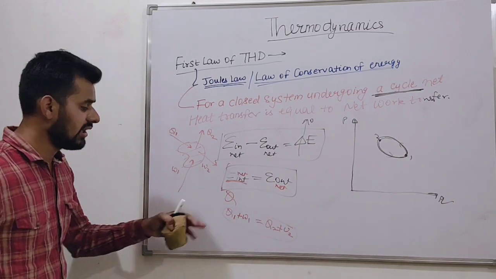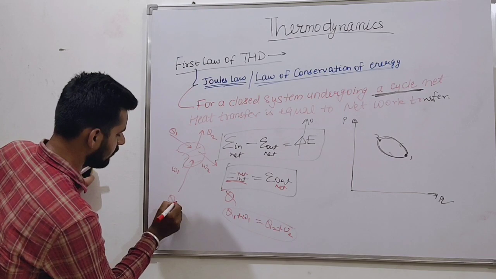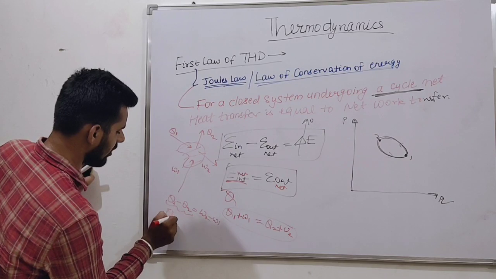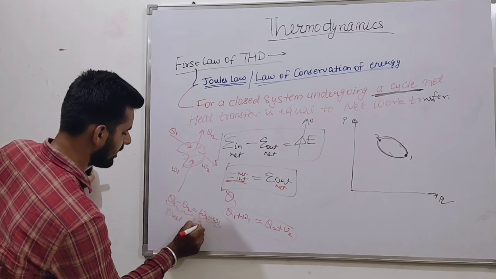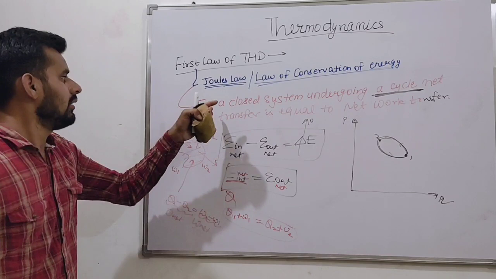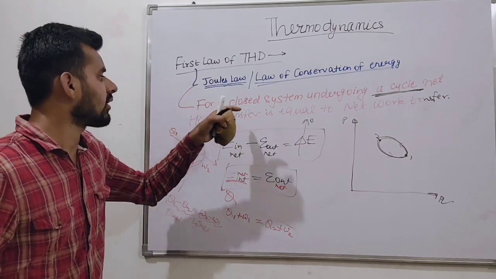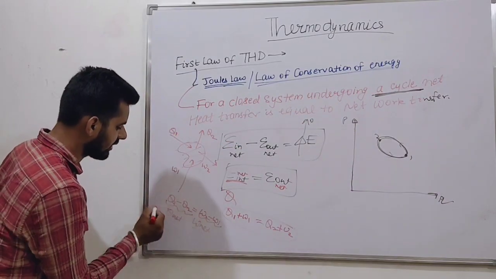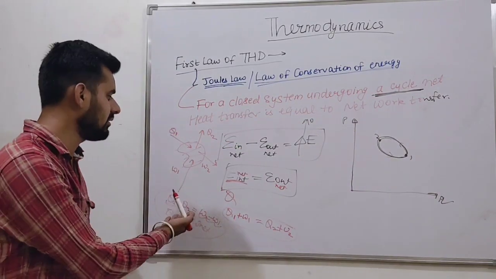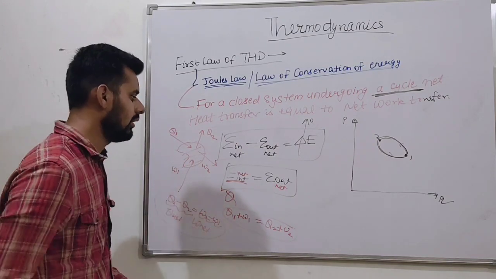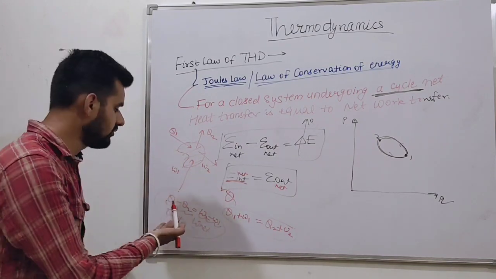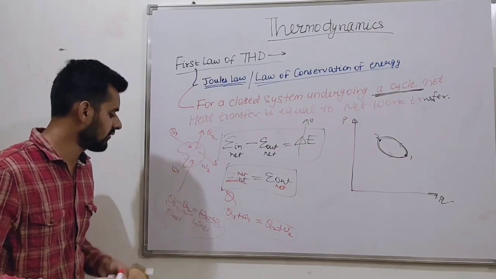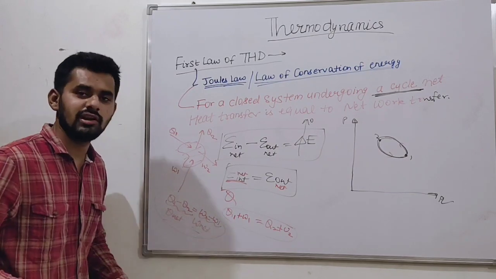Okay friends, we can rearrange this as Q1 minus Q2 is equal to W2 minus W1. What do they represent? Q net and W net. According to Joule, for a system undergoing a cycle, net heat transfer is equal to net work transfer. This is basically the proof, how we can prove it theoretically, from the system's energy input and output interaction. So we can get this relation.